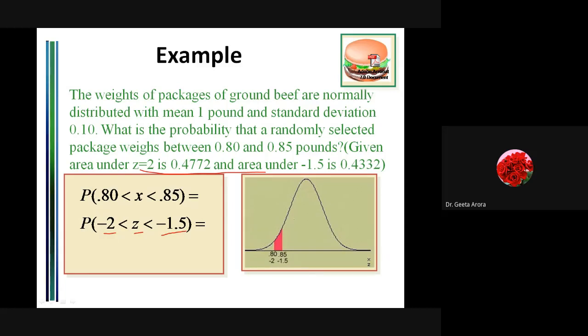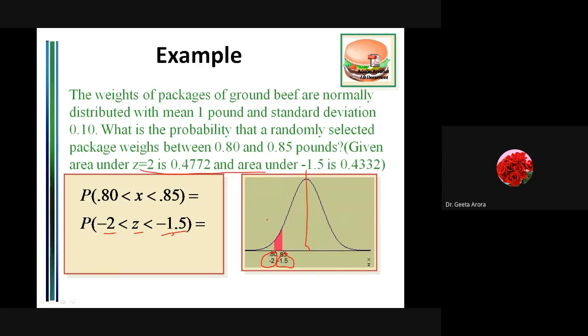So in this curve, we know that on the positive side of the x-axis we have positive values, and here we have the negative values. If we draw this symmetrical line, we can take the values as minus 2 somewhere here. This is our minus 2 value, and this is our minus 1.5. Correct?